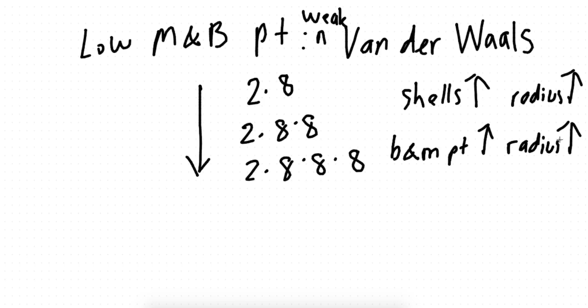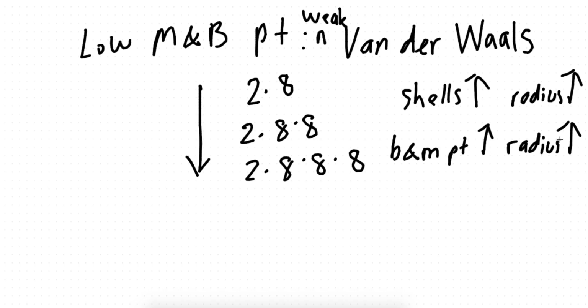Do you see the link, guys? Everything has to do, there's an interaction between each thing. So, when the atomic radius increases, you have more shells filled with electrons, and therefore you need more heat to overcome the force of attraction, even though it's weak van der Waals forces.